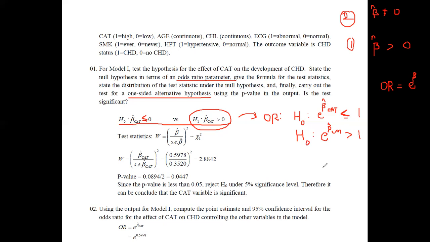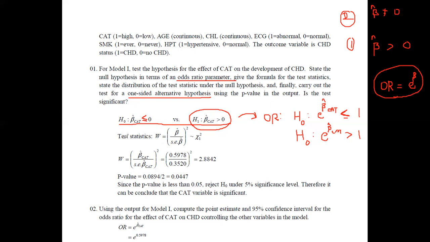Therefore, if it is asked to write it in terms of the odds ratio, you can write it in this way, or rather than saying e to the power beta hat, you can simply say this as the odds ratio. It is because we have defined the odds ratio in the form of the exponential of the beta parameter. And now we have written down the null and the alternative, and you are asked to mention the test statistic and the distribution associated with the null hypothesis.